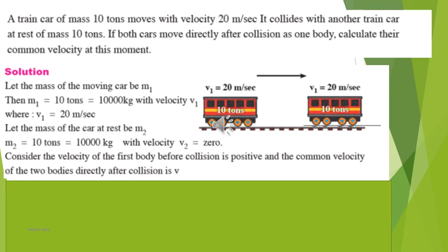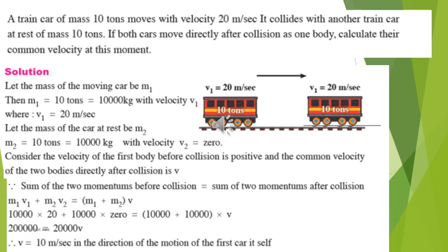Okay, do you hear the train? Yes. Let the mass of the moving car be m1. Then m1 will be 10 tons. Second, its velocity is 20 meters per second. Let the mass of the car at rest be 10 tons, which is 10,000 kilograms, with velocity 0. Consider the velocity of the first body before collision is positive, and the common velocity of the two bodies directly after collision is v.